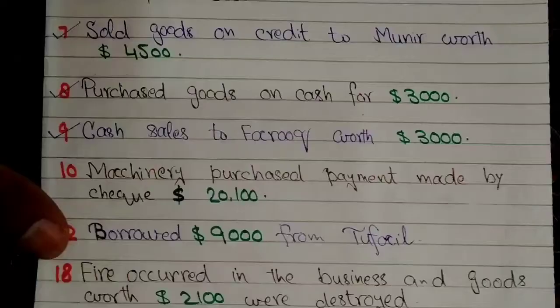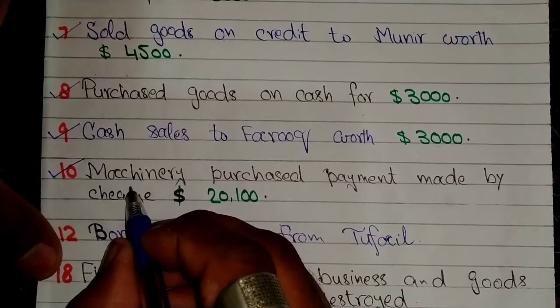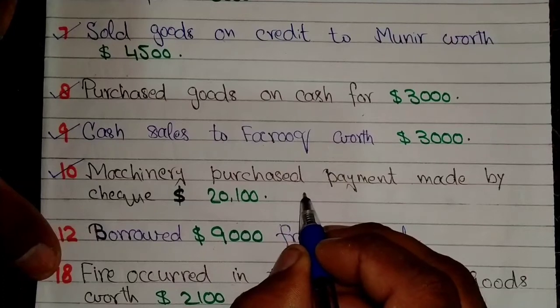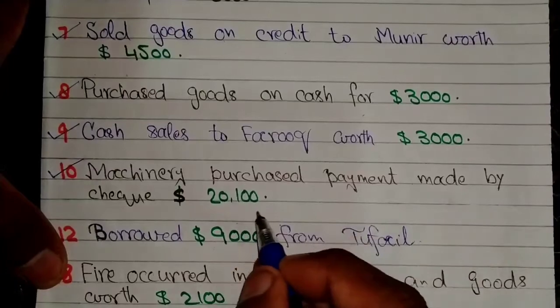Simple. Next transaction is on 10th January, machinery purchased and payment made by check $20,100.